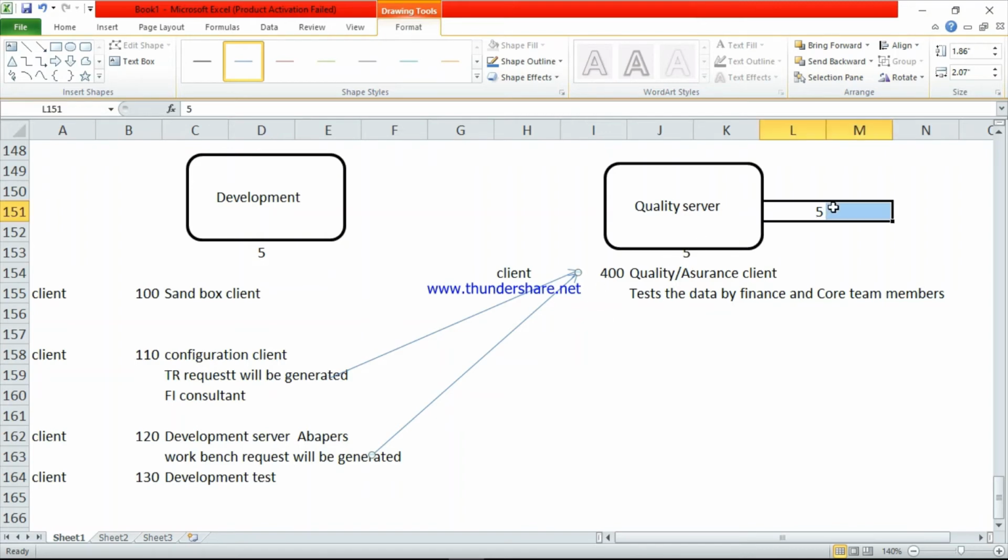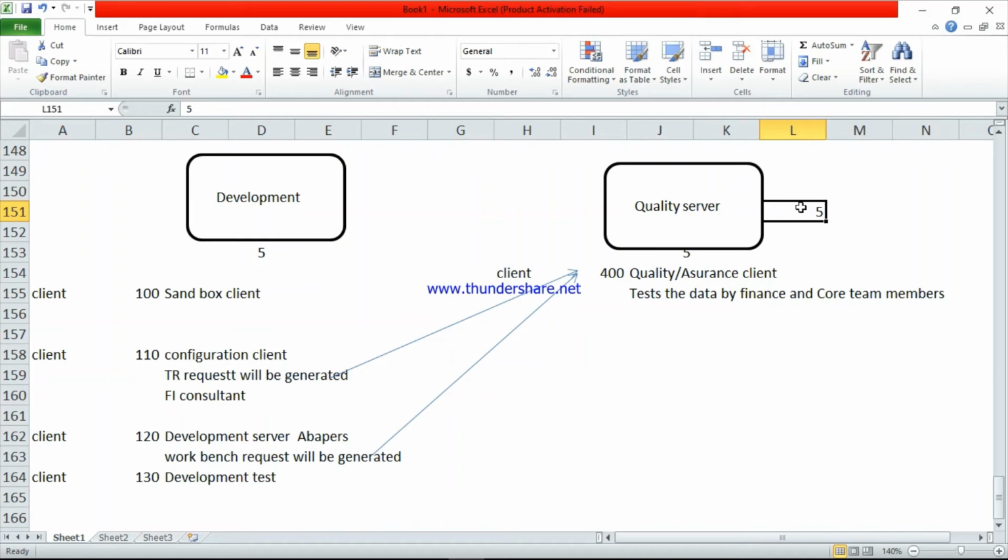So this is a quality. Again 5 employees are there. See here, there is one important question. Test the data by finance and core team members. Here finance means FI consultant. Whatever data we have received from this client, first the finance persons will check the data. After that, if everything is okay, then only the core team will check the data. Look here, finance and core team, they are from the client company. So whatever data they receive, first the FI consultant will check the data. If everything is perfect, then the core team will check the data.